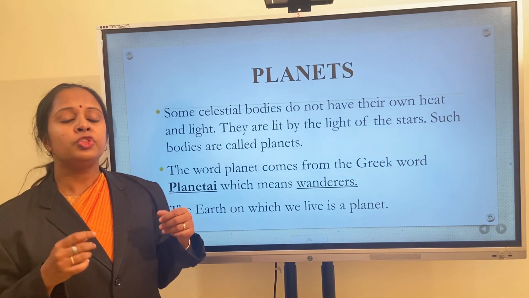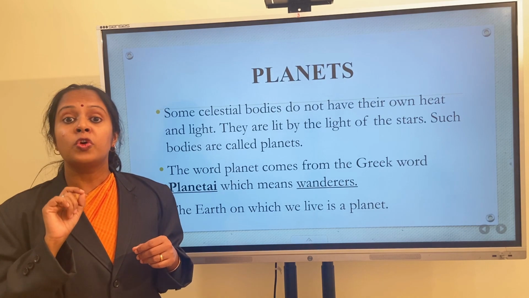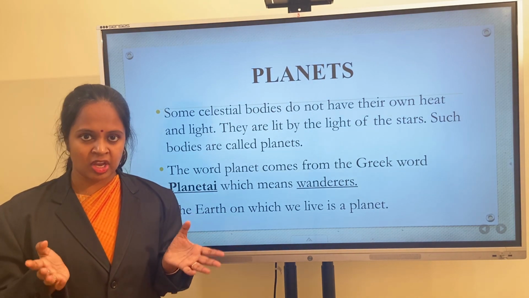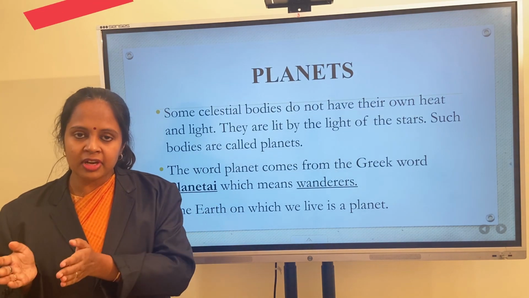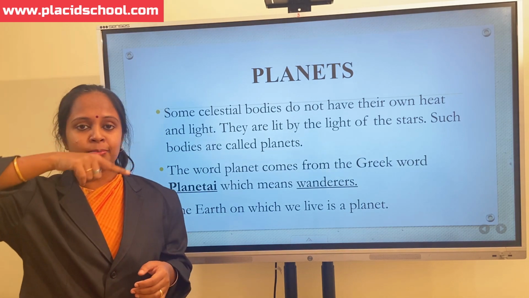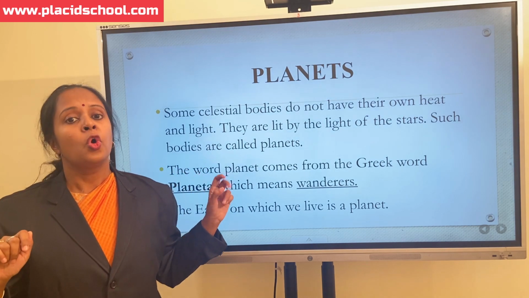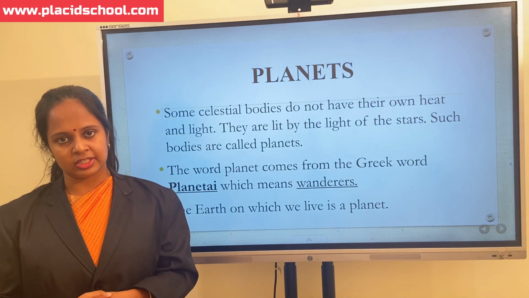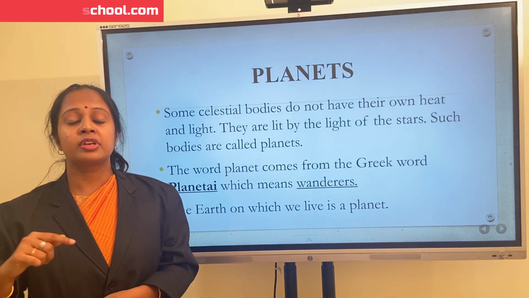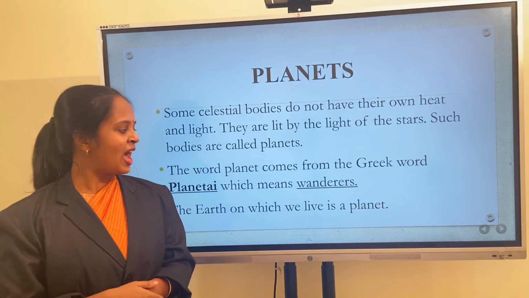Next is regarding the origin of the word planet. The word planet originates from the Greek word planetae, which means wanderers. Wanderers means one who travels from one place to another. All the planets are moving in a particular direction, right? So, the word planet originates from the Greek word planetae, which means wanderers.